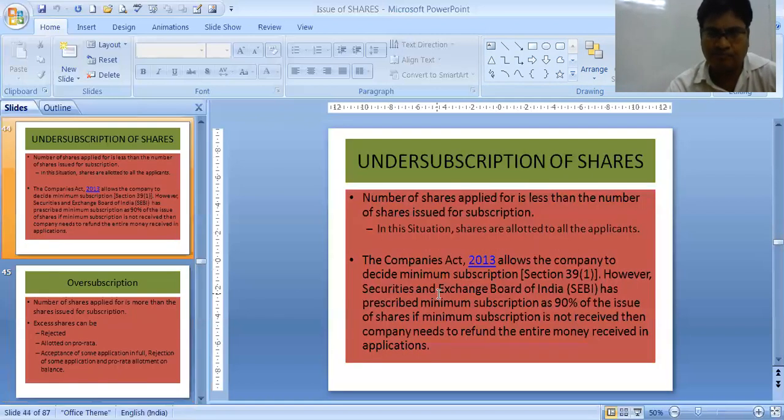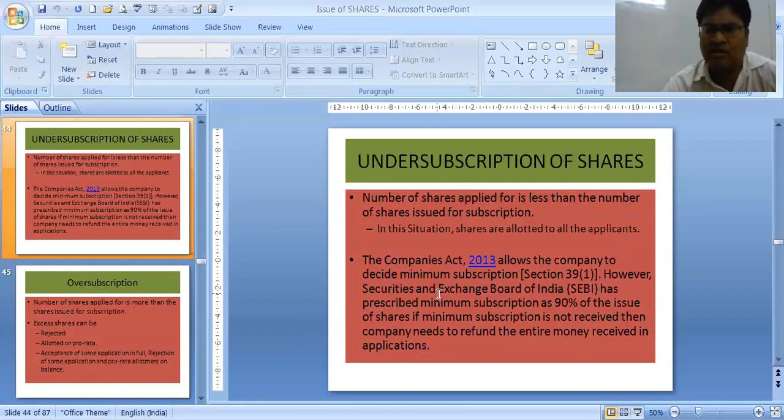Before doing this, we will first understand the meaning of undersubscription of shares. Whatever the company's application is, if people have subscribed less than that, then we say the company has got undersubscribed shares. The minimum subscription is settled by the Companies Act, section 39(1).